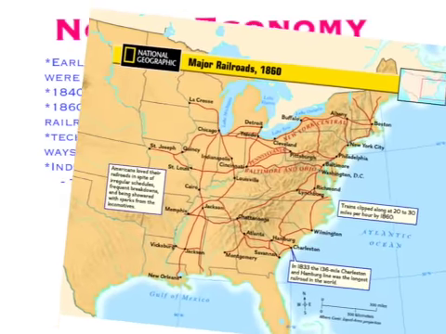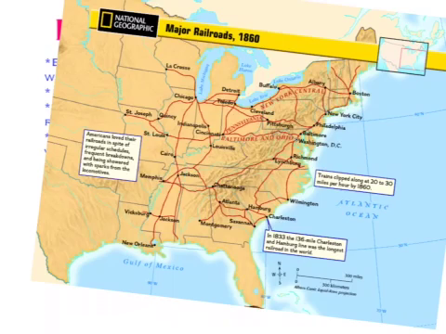This is a map of the major railroads in 1860. Trains clipped along at 20 to 30 miles per hour by 1860. In 1833, the 136-mile Charleston and Hamburg line was the longest railroad in the world. Americans loved their railroads in spite of irregular schedules, frequent breakdowns, and being showered with sparks from the locomotives.